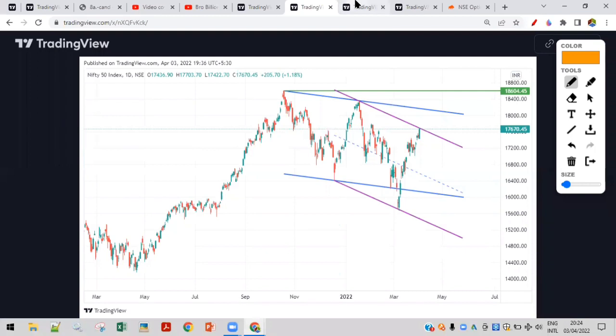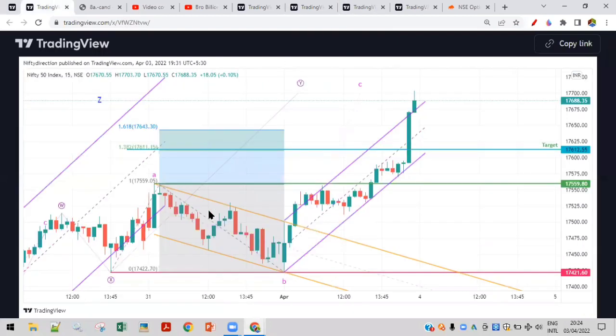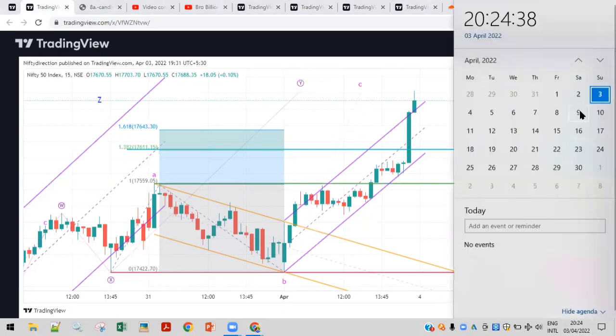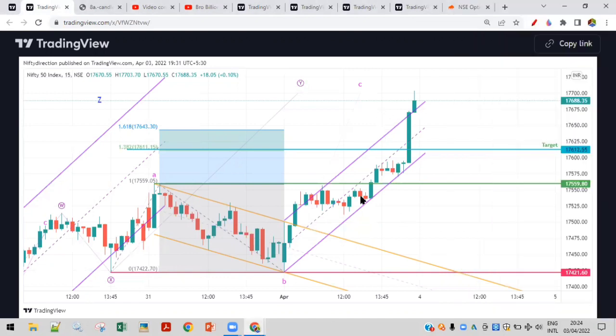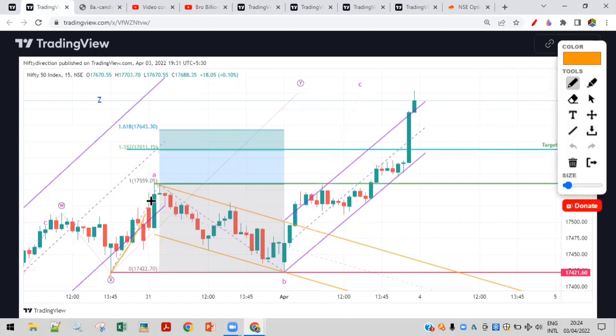Moving on to the next, let's analyze what is going to happen next. We had this analysis in the last video on Thursday, I think Thursday the 31st, that Nifty is going on the upside. We had a view that it is going to be a flat correction as A, B, C, going towards these levels. I was positive of 17,600 coming, and the same thing has happened.